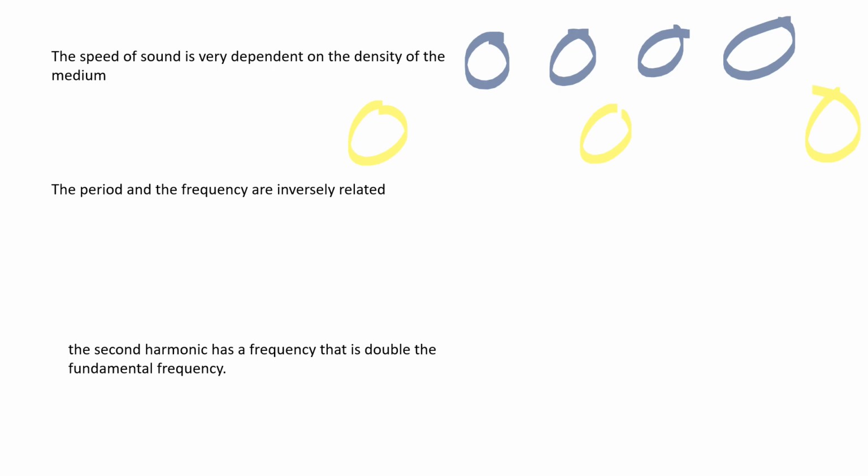The period and the frequency are inversely related. That is very much true. Frequency is 1 over the period. Period is 1 over the frequency. Finally, the second harmonic has a frequency that is double the fundamental frequency. That is true, because remember, harmonics are multiples of the frequency of whatever the simplest one is. So the third harmonic has a frequency that is 3 times, and 4 times, and so forth.